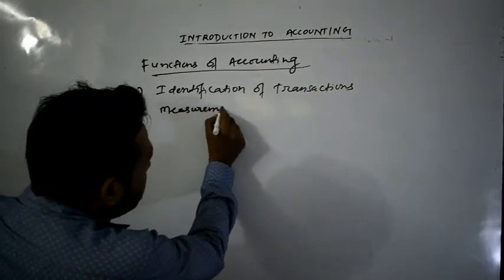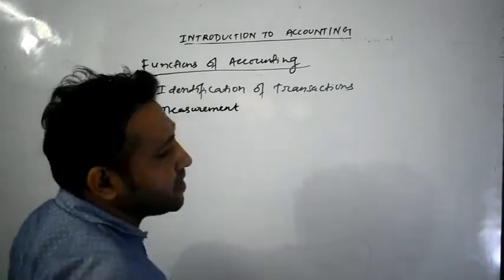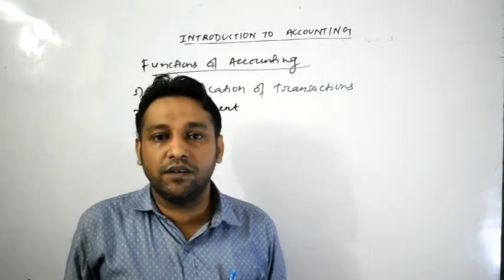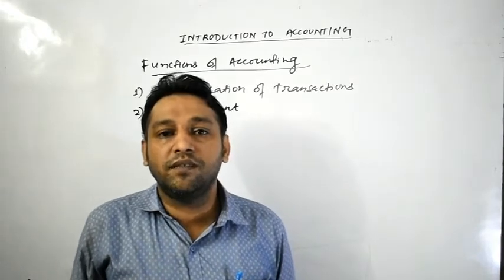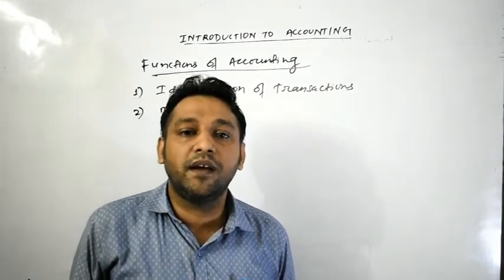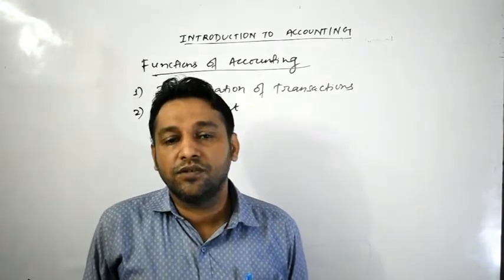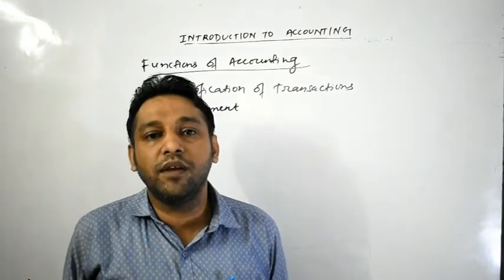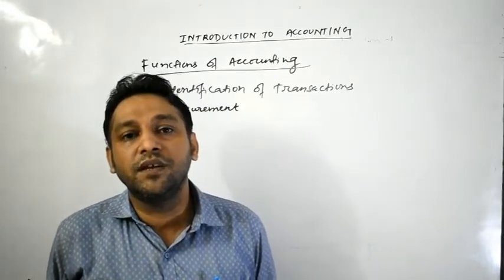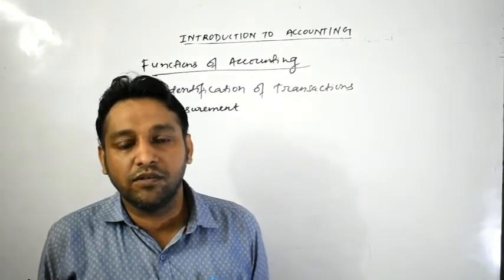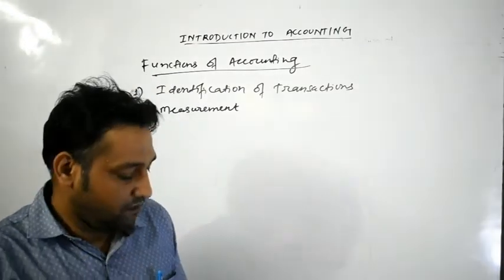Now what we have to do after the identification of business transactions? We have to see that all the transactions can be measured in terms of money. Any transaction which cannot be measured in terms of money will not be recorded. Only those transactions which can be measured in monetary terms must be measured.